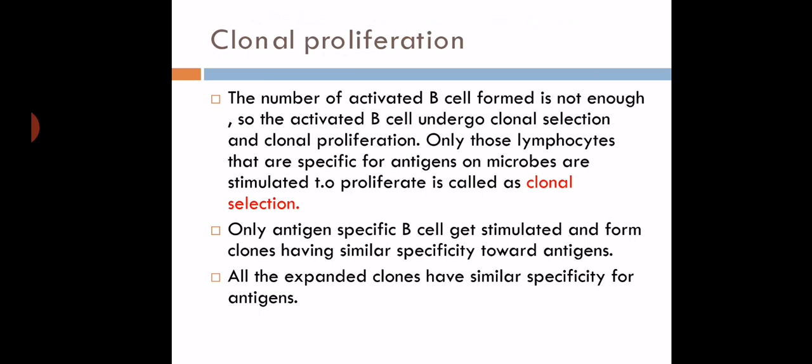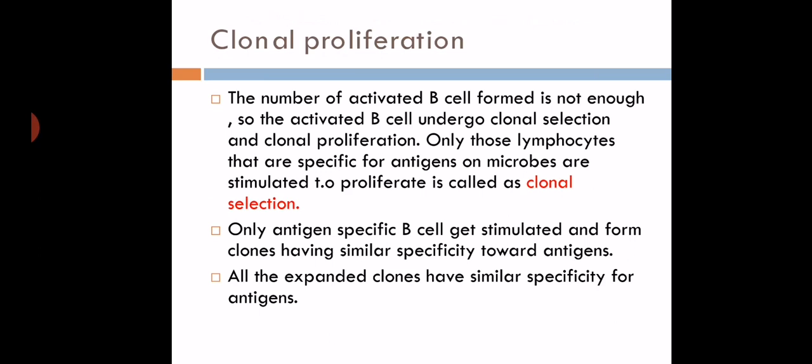One cell, the B cell, divides and subdivides and there is a formation of a number of cells. So the number of B cells formed from a single B cell is known as clonal proliferation. A clone of cells arises from a single cell, that is clonal proliferation.